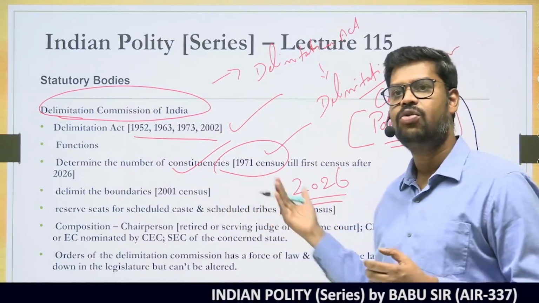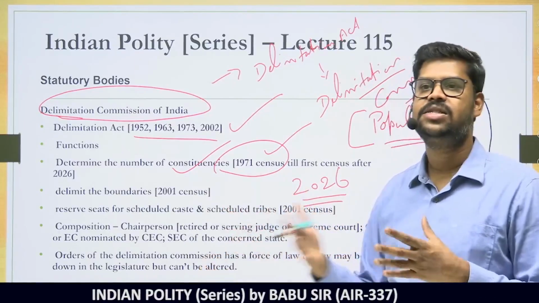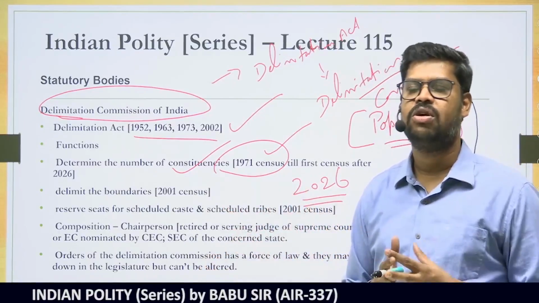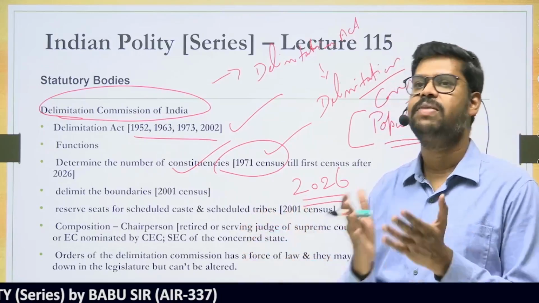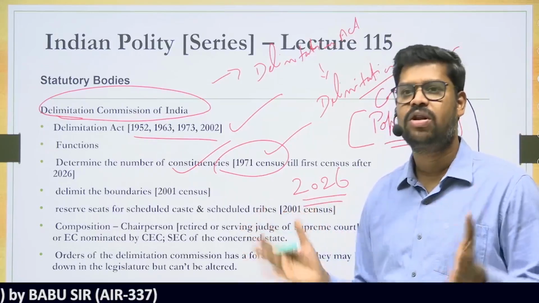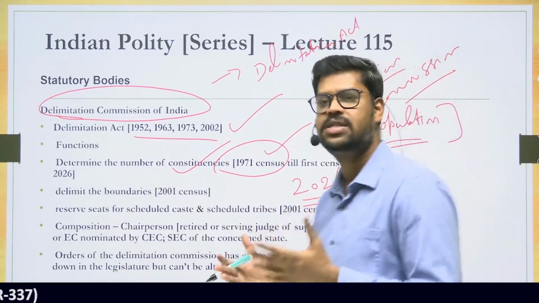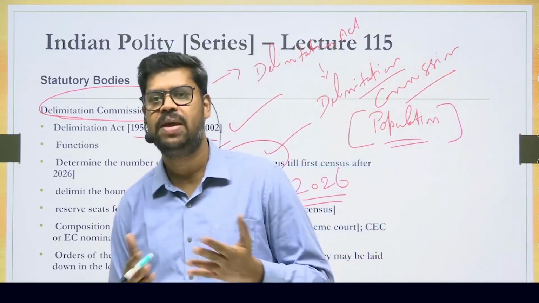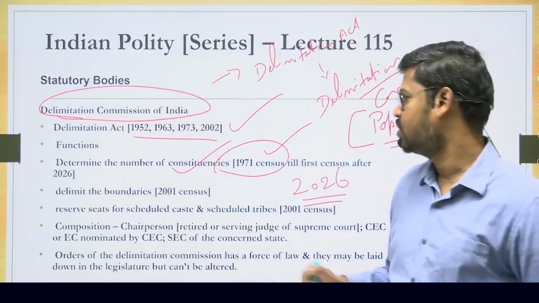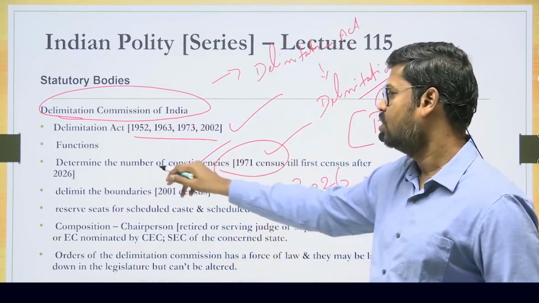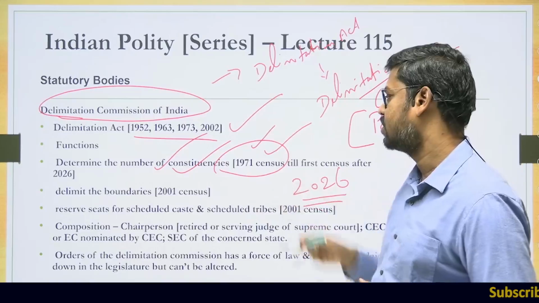If they take into account the first census after 2026, then naturally the southern states have less population in comparison to the northern states. Therefore, there is a possibility that the southern states might see a reduction in the number of seats. That is a fear in the minds of the southern states, which may or may not be true. But one of the primary functions of the Delimitation Commission is to determine the number of seats, and presently it is done based on the 1971 census.